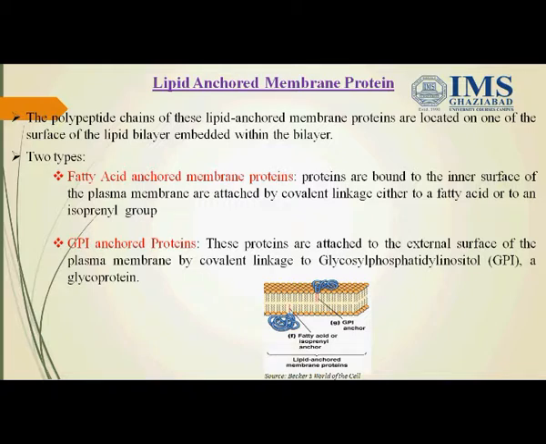Next is lipid anchored protein. The polypeptide chains of these lipid anchored proteins are located on one of the surfaces of the lipid bilayer, with the lipid portion embedded within the lipid bilayer. They can be divided into two parts. One, fatty acid anchored membrane proteins, because they are covalently attached either to a fatty acid or an isoprenyl group. They can be GPI, that is glycosyl phosphatidyl inositol anchored proteins, because they are attached to the external surface of the plasma membrane by covalent linkage to the GPI. GPI is a glycolipid.